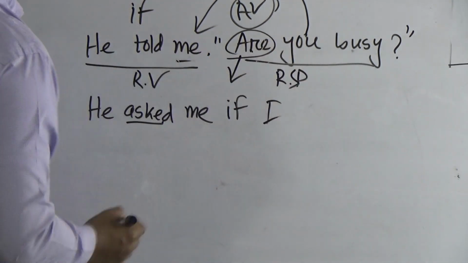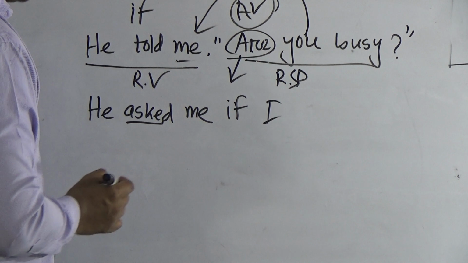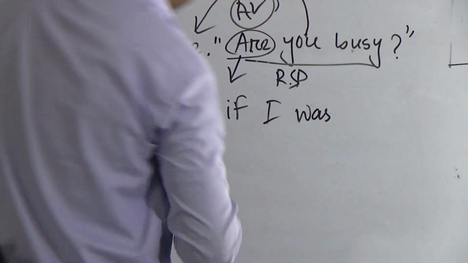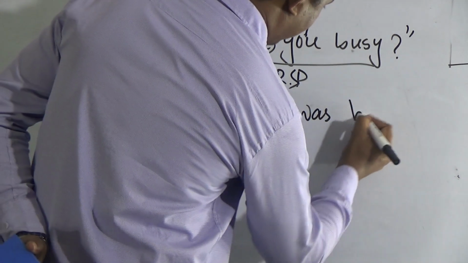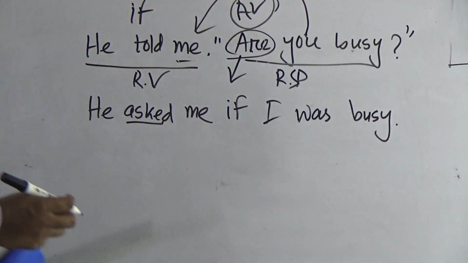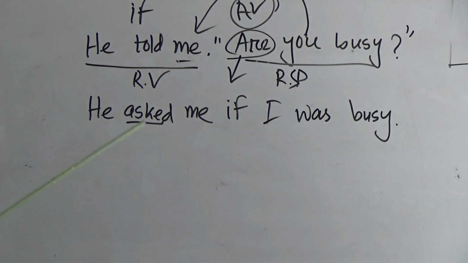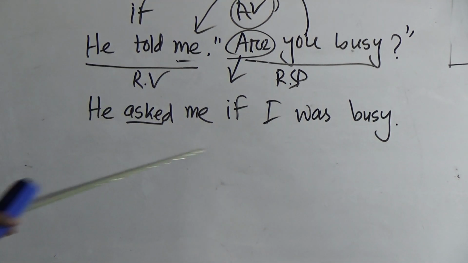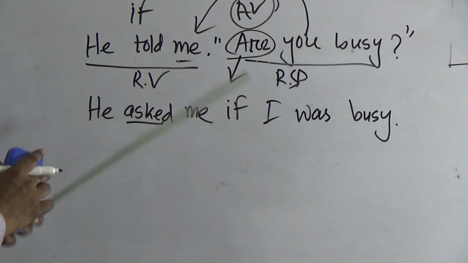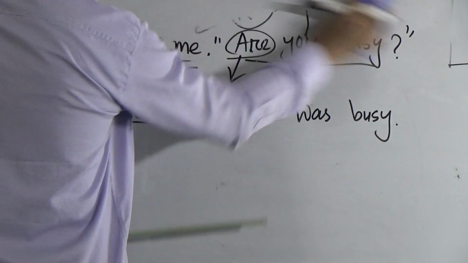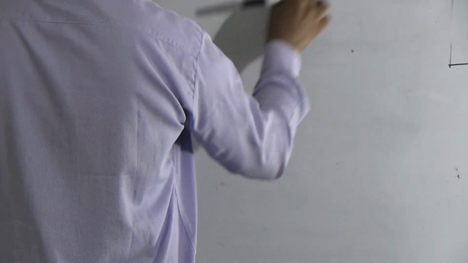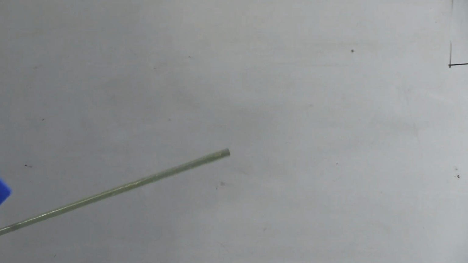So our past form is was. He asked me if I was busy. Dear students, this is all about this type of sentences. Now we will learn how to solve an interrogative sentence that starts with a WH pronoun.